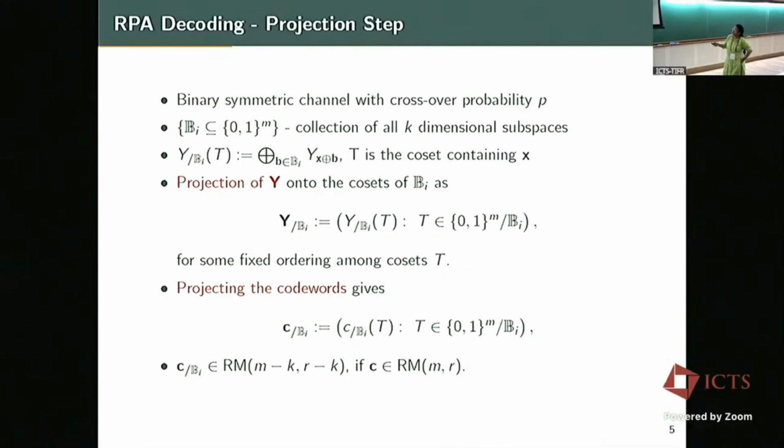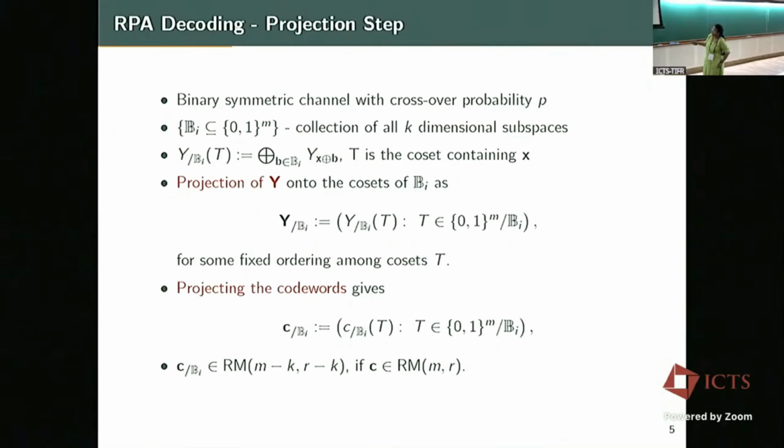And what is meant by projecting a received vector onto a coset of a particular B_i is this operation. You look at the corresponding coset which contains x, and then we just sum the y's corresponding to that. So this is projecting y onto a particular coset of B_i. But if you want the codeword corresponding to that, then I project it onto all possible cosets of B_i, for some fixed ordering of the cosets. And so this is what happens for the received vector.